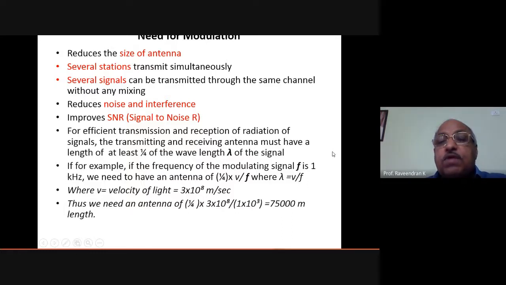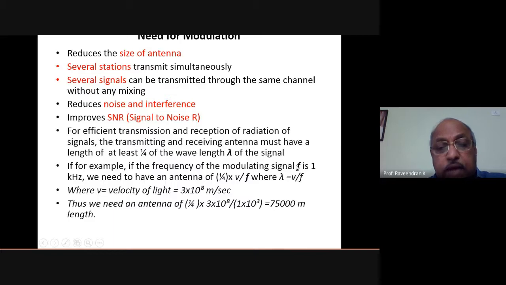If the frequency of the modulated signal f is 1 kilohertz, 1 kilohertz is well within the audible range, isn't it? What is the audible range? That is about 20 hertz to 20 kilohertz. So 1 kilohertz is well within the audio range, a very small signal with a low frequency.